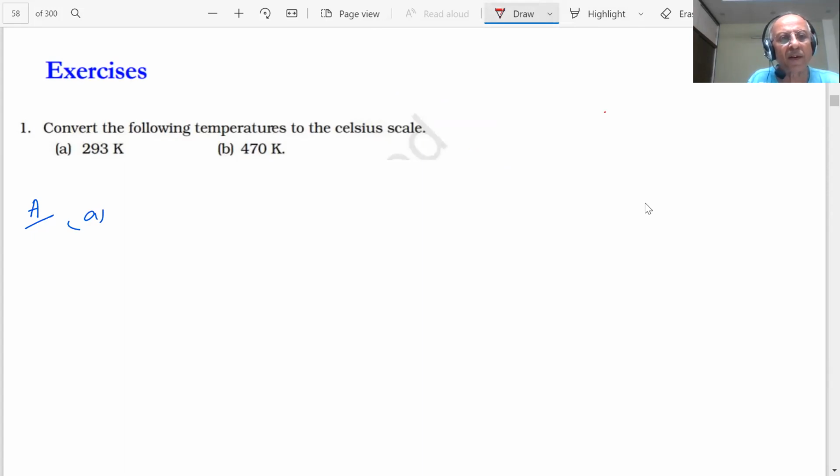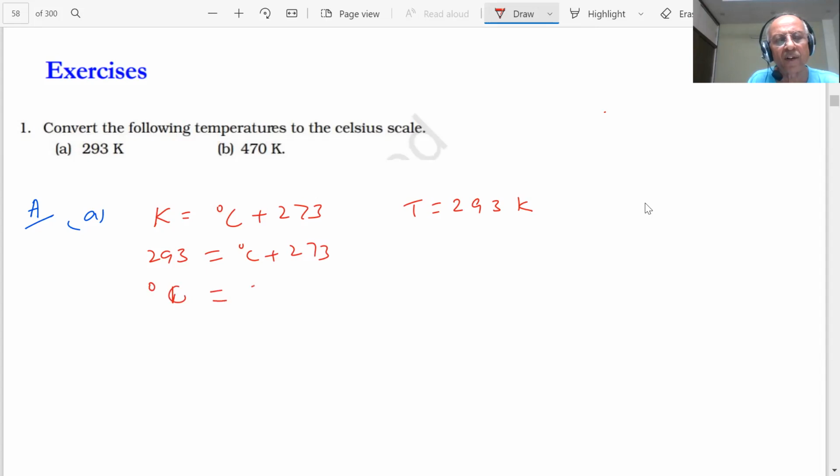Sir, we will use the formula K is equal to degree Celsius plus 273. Yes, 273. Then what happens? You are given 293 Kelvin. Then what will be Celsius? 293 is equal to degree Celsius plus 273. Then what will be degree Celsius, student? 293 minus 273. How much do you get? 20 degrees Celsius. That is the first answer.